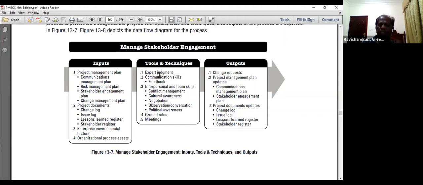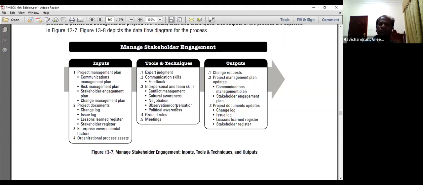Look at the techniques again: expert judgment, communication skills, generally the feedback we'll talk about, conflict management, the same technique we discussed before, cultural awareness, negotiation, observation and conversation, political awareness, all repeatedly used techniques, ground rules and meetings. What is the result of this process?